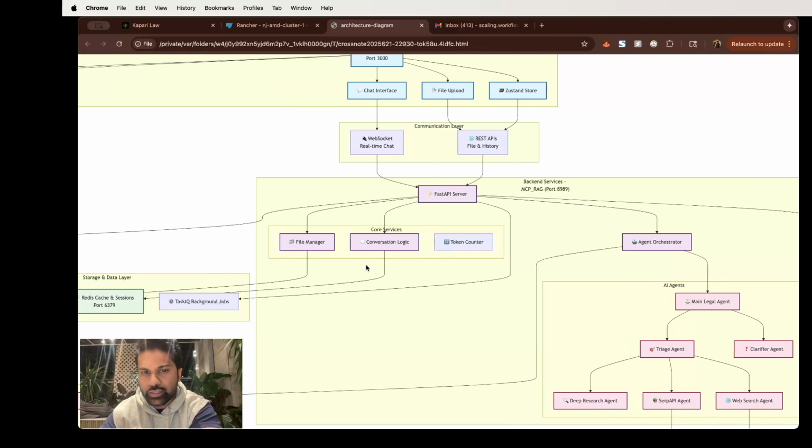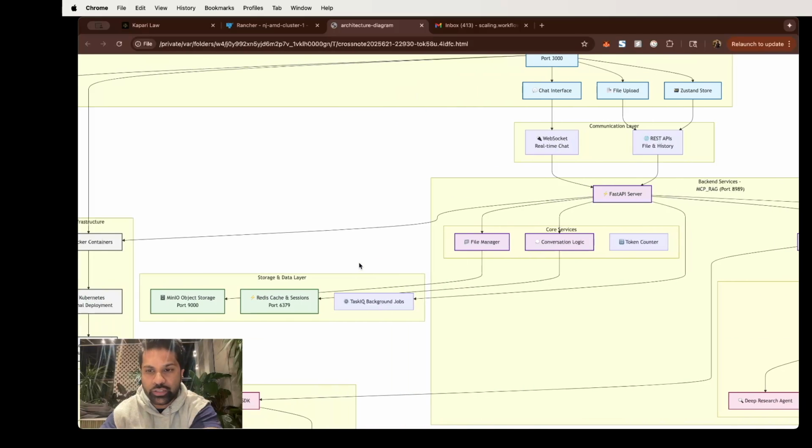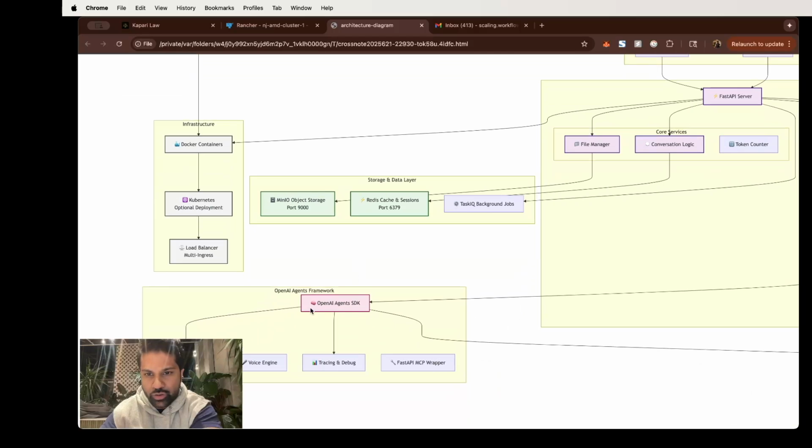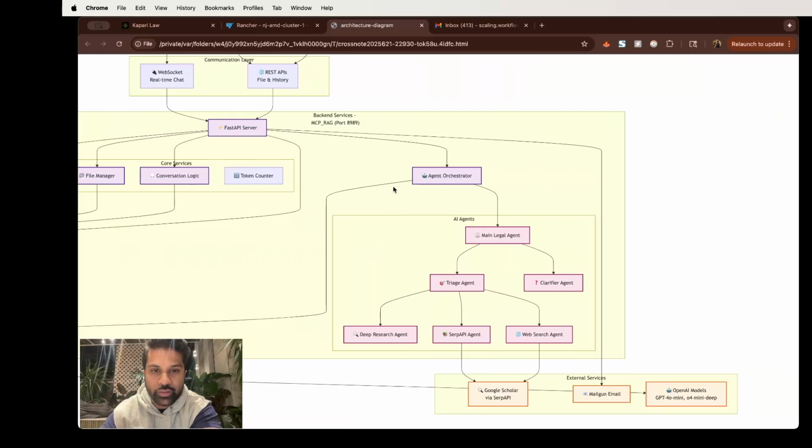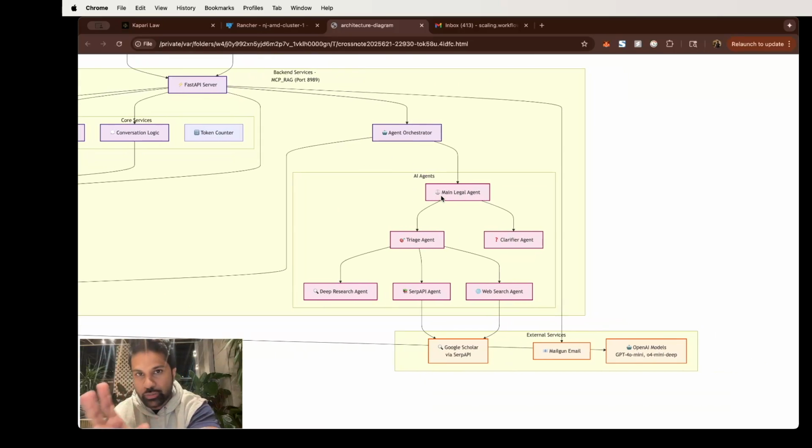So behind the scenes, I'm using OpenAI's infrastructure, using their OpenAI Agents SDK. I'm not using voice or streaming right now, but apart from that, on my own servers, I'm using a Redis. I have a MinIO which stores the files. I'm using TaskIQ to run background servers. I don't need anything right now, but that's there already. And there's an agent orchestrator. So these are the multi-agent systems.